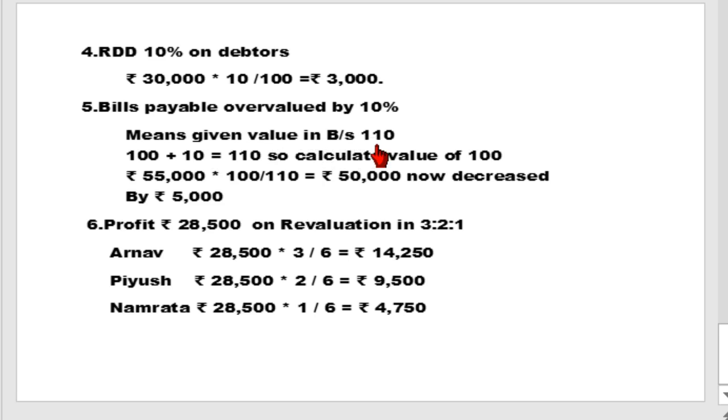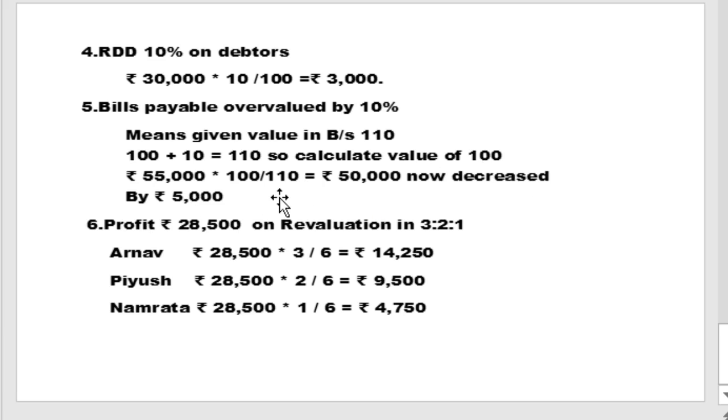So 110, how? 100 plus 10, so calculate the value of 100. For that purpose, our formula is 100 as the numerator and 110 as the denominator. So 100 upon 110 multiplied by the given value in the old balance sheet 55,000 is equal to the new value, rupees 50,000.